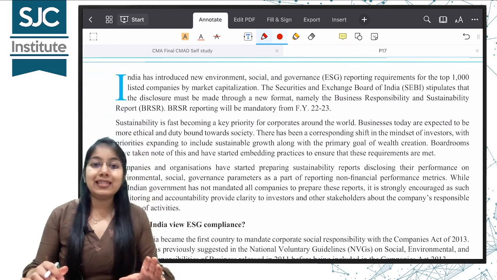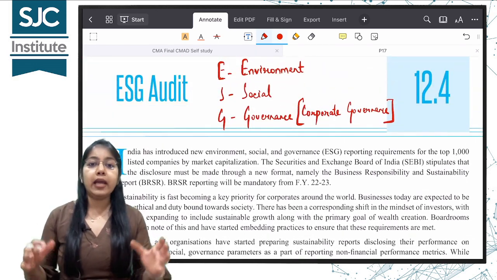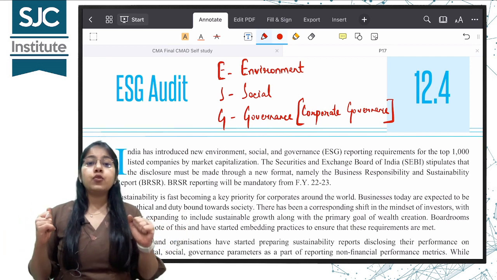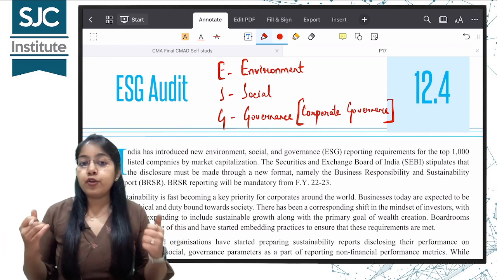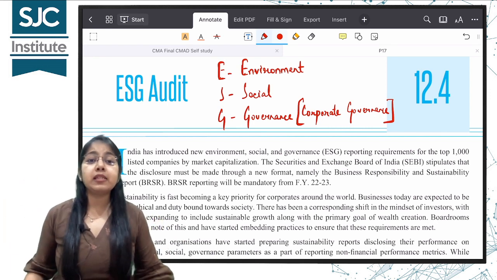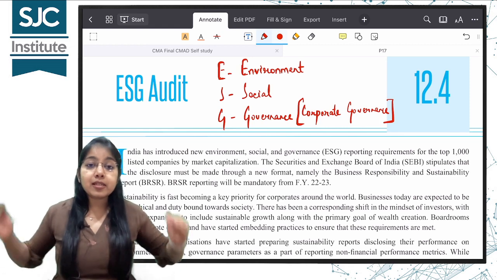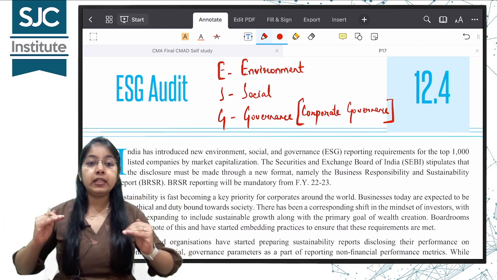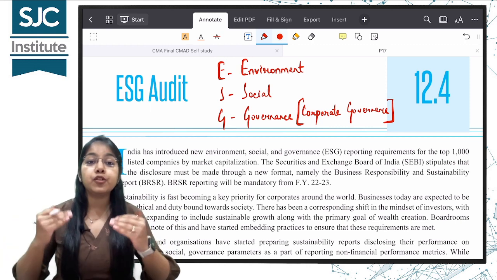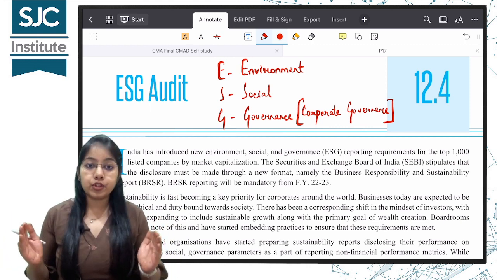Ma'am, what is this ESG audit and why do we have to do this environment, social and governance audit? So guys, as we already have studied in our class 11 and 12, that business is a part of society. Business gets from the society, it gives to the society as well, and it should serve the society at large, right?